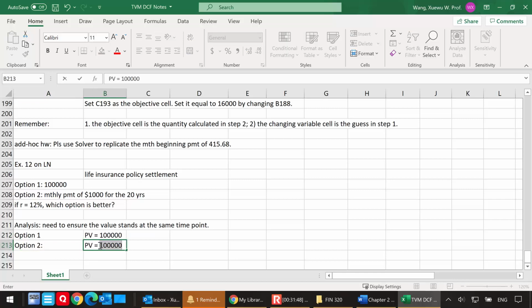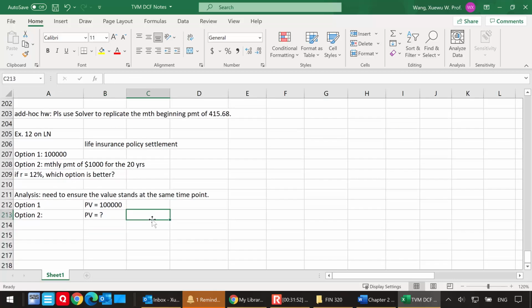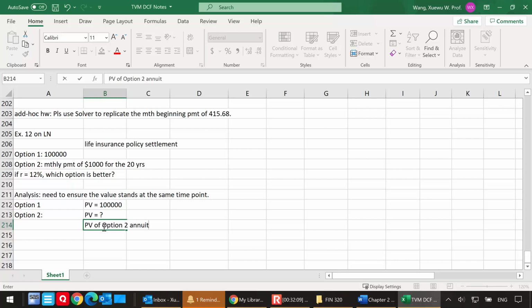Option number two, what is the present value here? So I'm comparing apples to apples. I want to find the present value of option number two. This is a monthly payment of 1,000, for 20 years. The interest rate does not change, and the payment is at the end. Yes, it's an annuity. So, present value of option two, annuity.